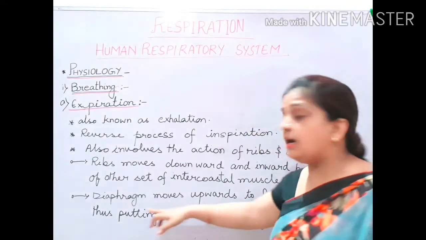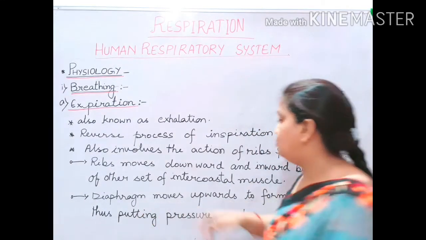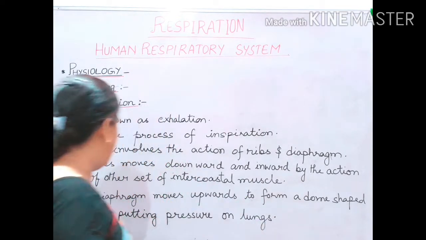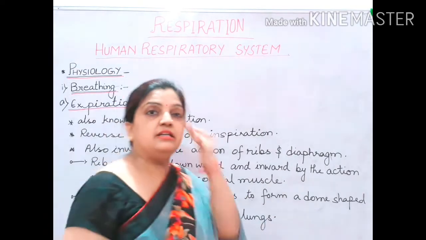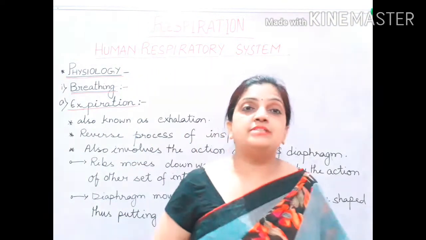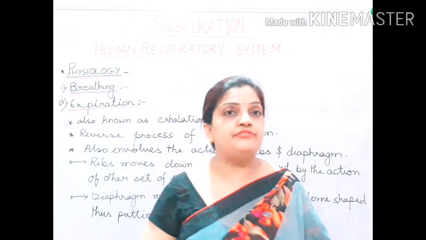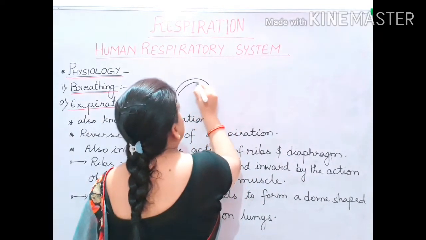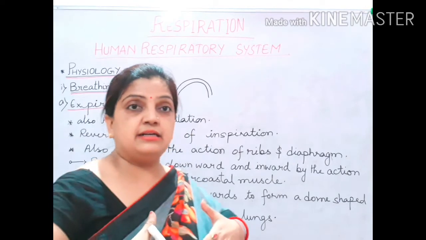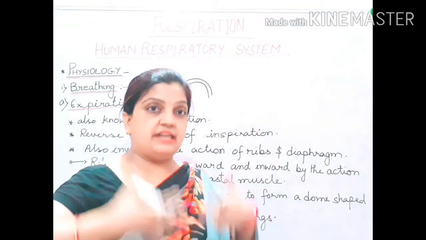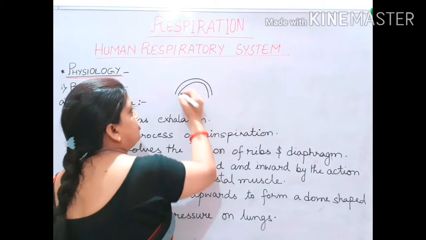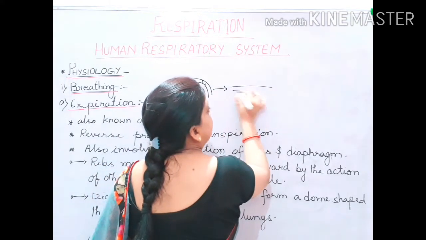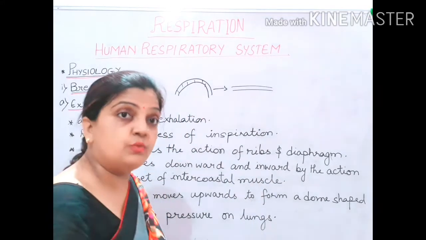Then I have mentioned that the diaphragm moves upward to form a dome shape, thus putting pressure on the lungs. Children, what was happening to the diaphragm during inspiration? The diaphragm was dome shaped, and because the thoracic cavity was increasing in size, the pressure was falling on the diaphragm and the diaphragm was converting into a flat shape. Now what will happen?